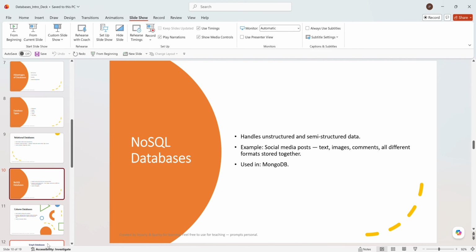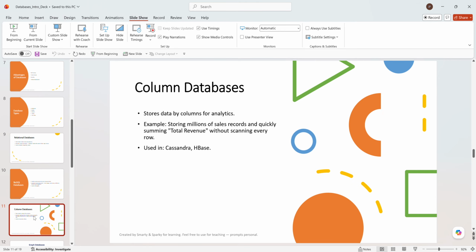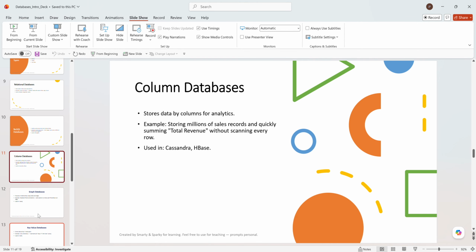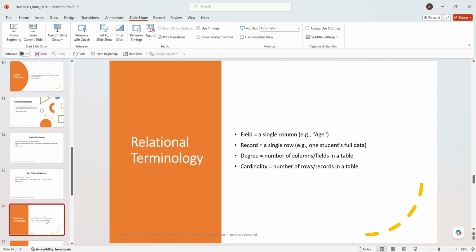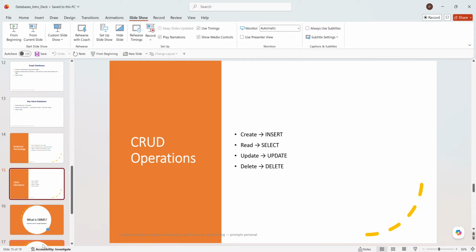As I said, NoSQL handles unstructured and semi-structured data, as we have seen in examples like social media posts, text, and images. And this is about the column database. I think I've already explained what a column database and a key-value database are, and I've also explained the relational terminology. We have already discussed that.